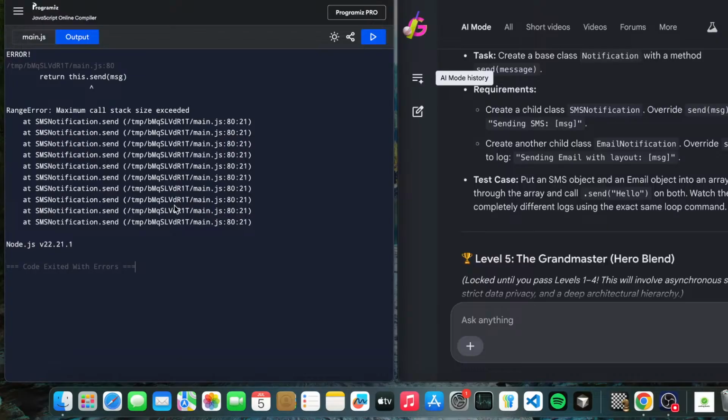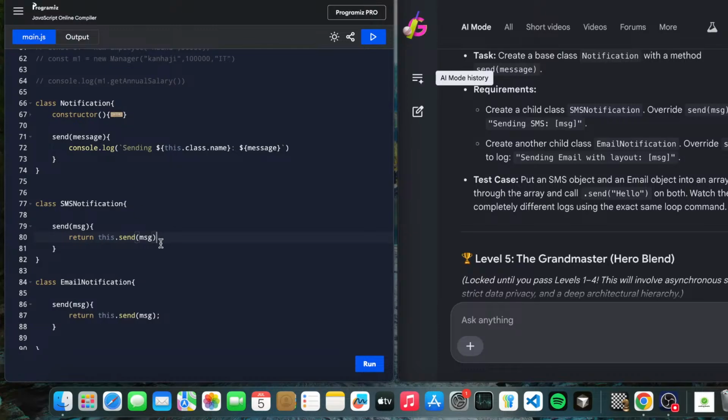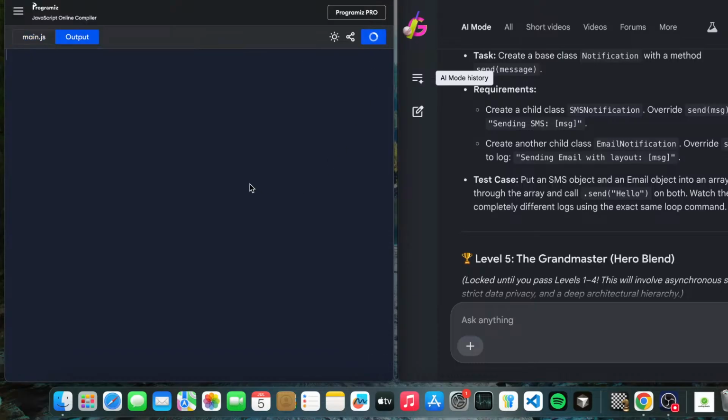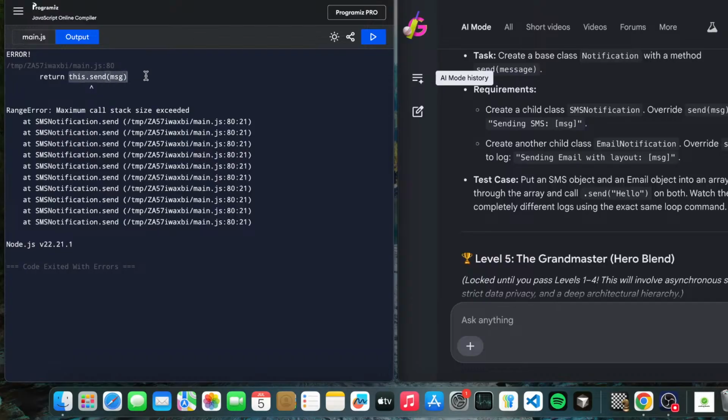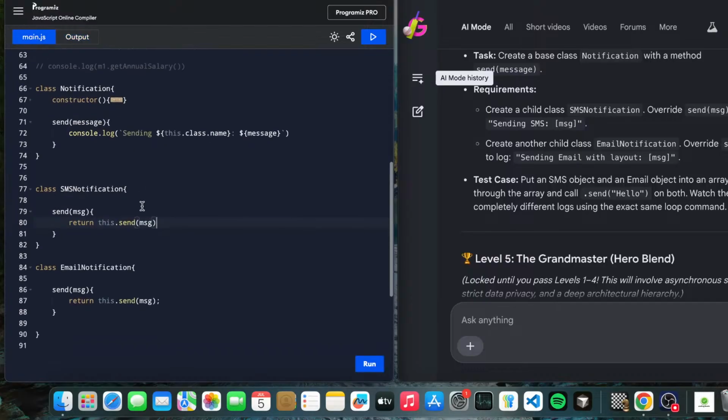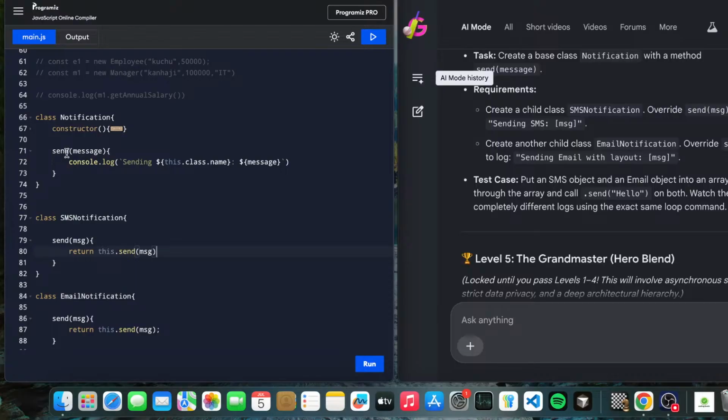Let's see. Okay, line number 18, something is actually going wrong. We are doing something wrong here. So what will be happening here, sendMessage, this, and it should return something.